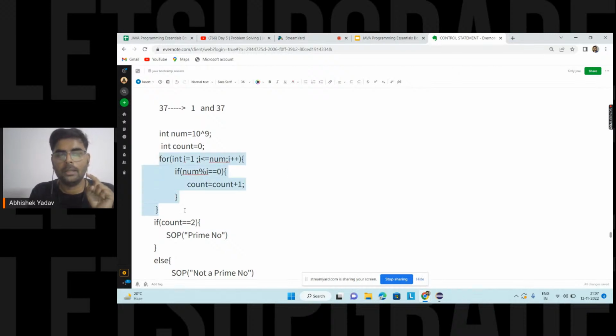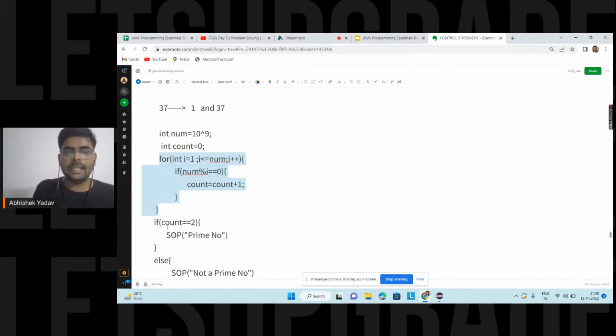This for loop here, because the number of iterations is equal to the number of times the body of the for loop gets executed. So you are saying, okay, somehow I have to reduce the number of iterations. Let's see what you are doing inside the for loop. Inside the for loop you are calculating the number of factors. And why are you calculating the number of factors? Because I have to check a condition: if count is equal to 2, then the number is a prime number, else that number is not a prime number.